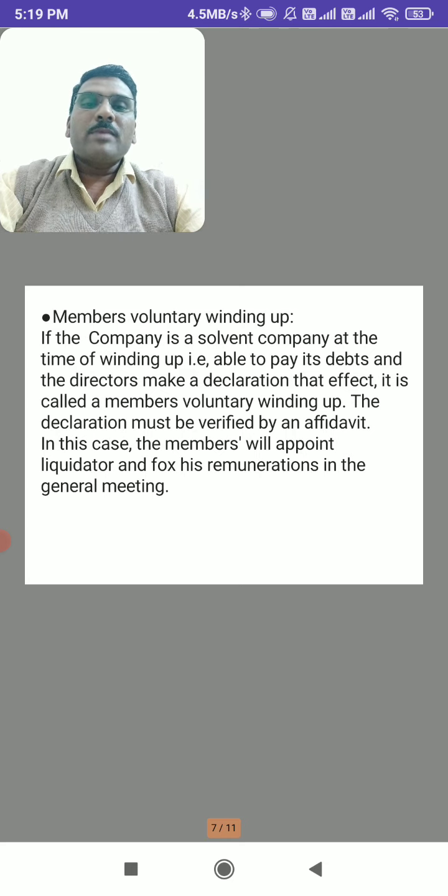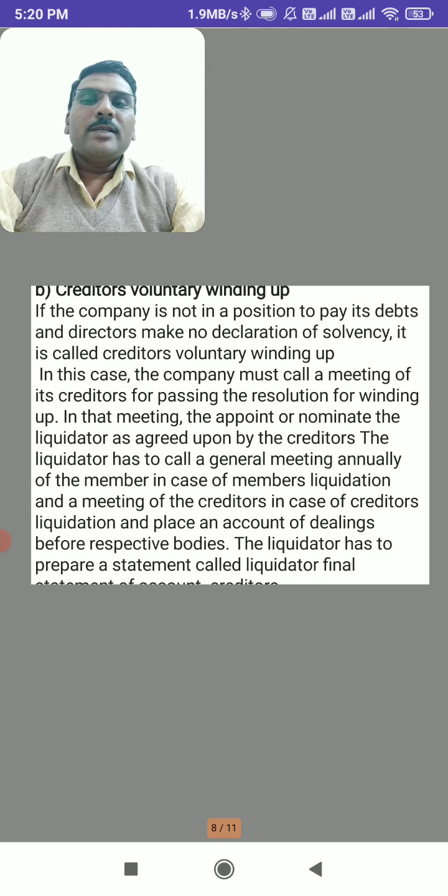So it is called members voluntary winding up. The declaration must be verified by the affidavit. In case of members, they will appoint the liquidator and fix his remuneration in the general meeting. Here, if it is members voluntary winding up, all the members select or appoint a liquidator to liquidate the company and fix his remuneration in the general meeting.